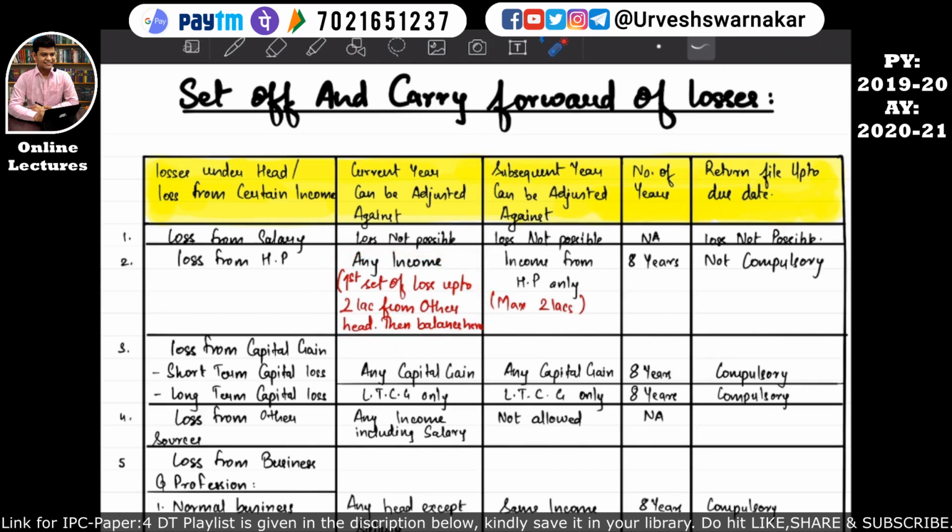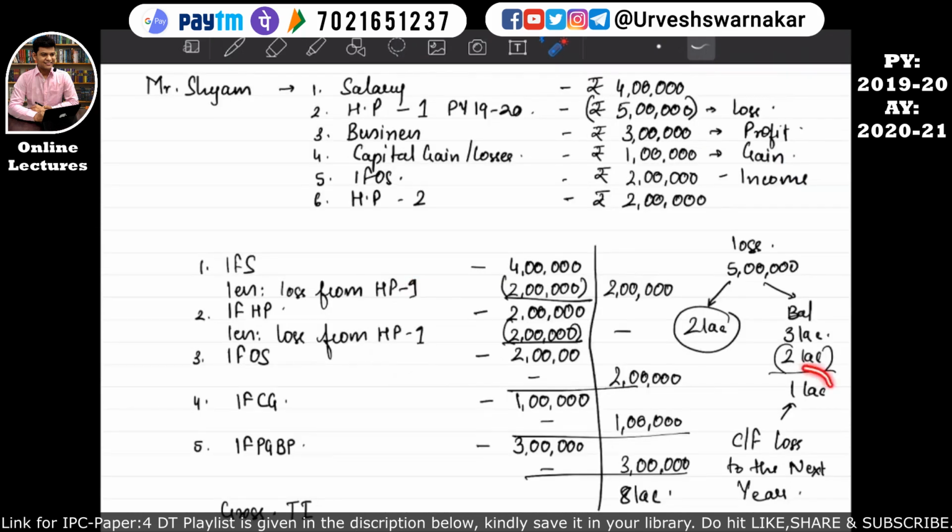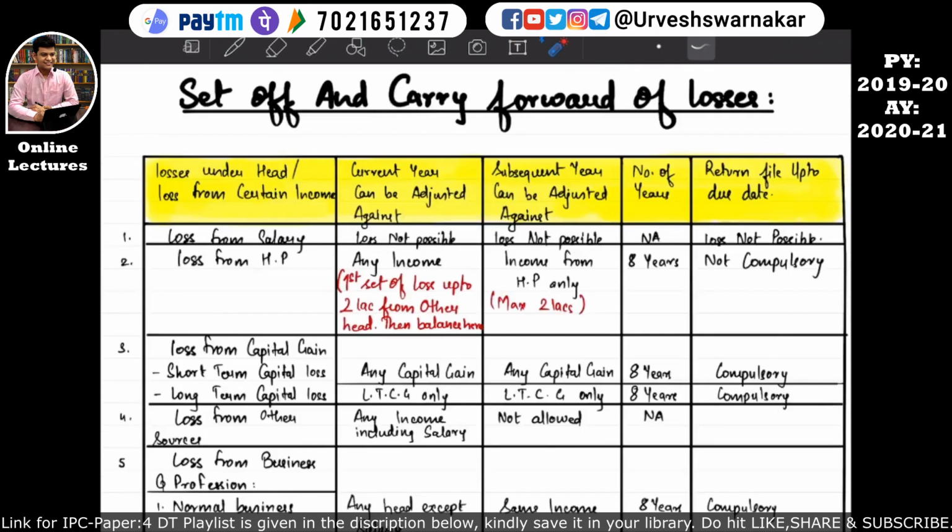So let's revise it again. If there is any loss from house property, this loss can be set off against any income, that means any heads of income, but first set off the loss up to rupees 2 lakh from the other head, then balance can be set off from income from house property if there is any income from house property. I hope this is quite clear. But here in this case, the income was not sufficient enough to set off the entire loss of rupees 3 lakh. Okay, so there is a balance of 1 lakh loss, which we are carrying forward.